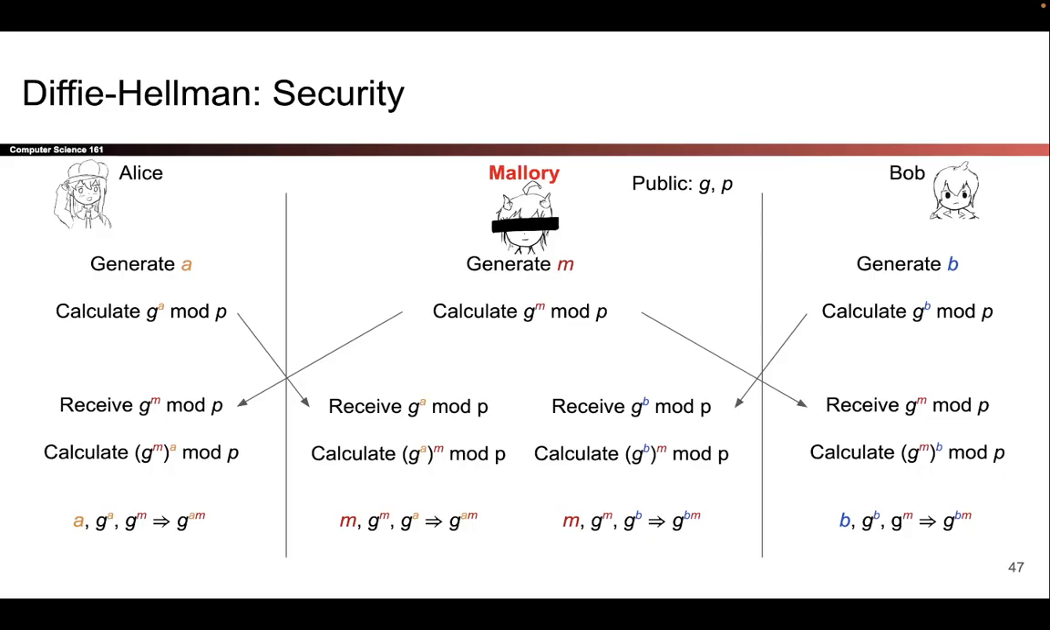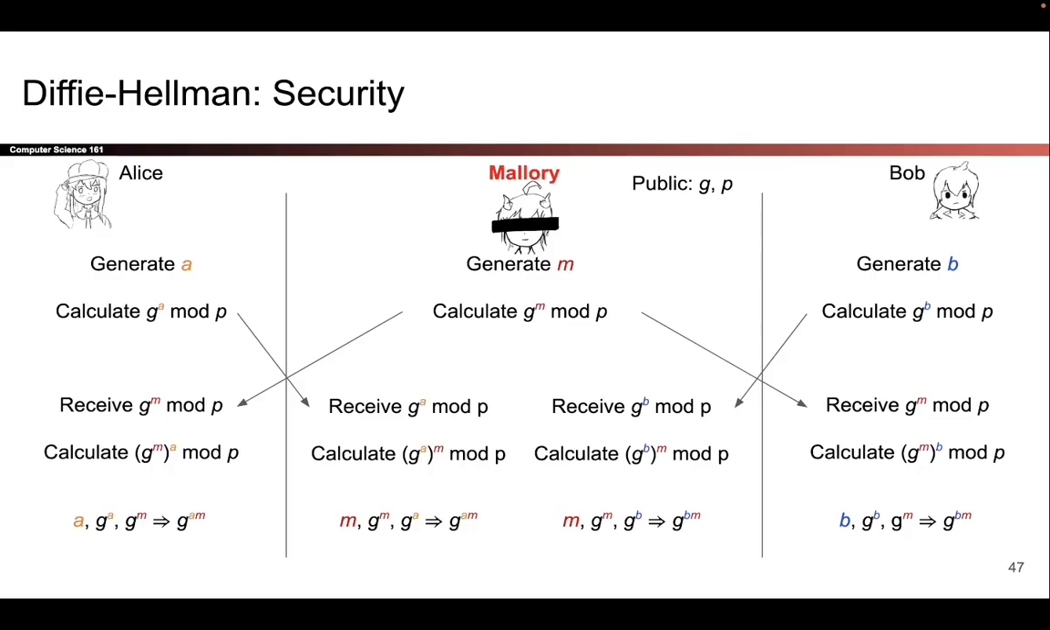So Bob expected to receive G to the A mod P. He instead has received G to the M mod P thanks to Mallory's tampering. And Mallory will do the same tampering in the other direction. Bob generates B, computes G to the B mod P, and wants to send this to Alice. However, Mallory is here, she receives G to the B mod P, intercepts it, replaces it with G to the M mod P, and sends that value to Alice.